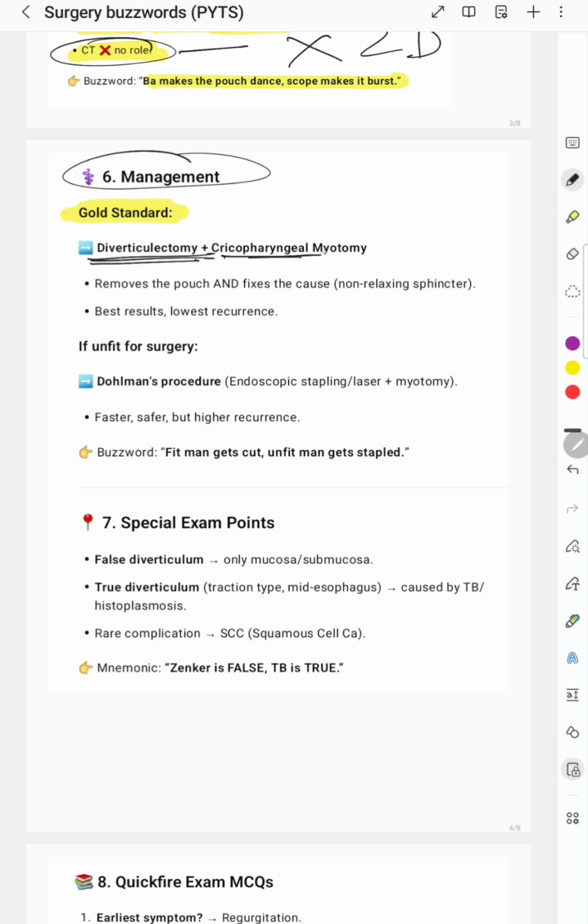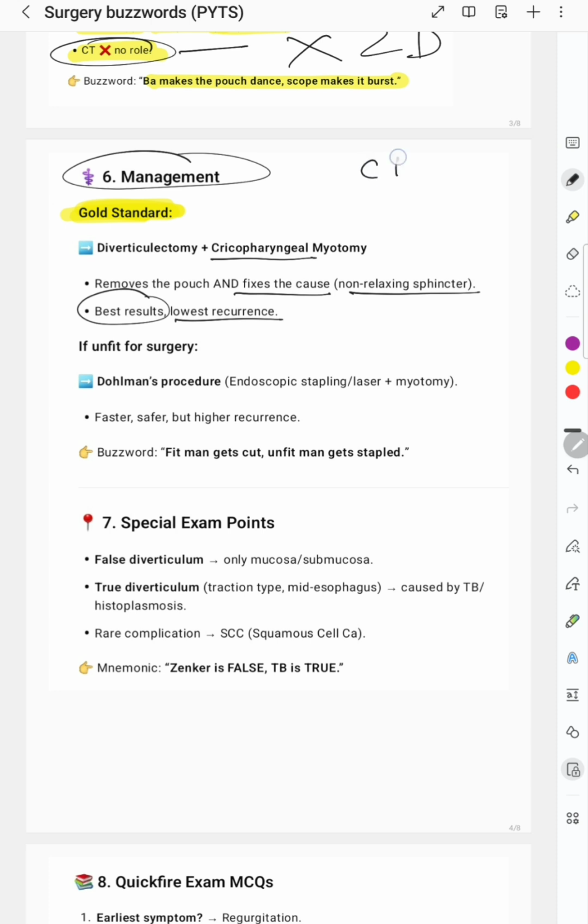Diverticulectomy and cricopharyngeal myotomy. So with diverticulectomy and myotomy, we are removing this pouch and fixing the cause. The cause is what? This cricopharyngeal muscle. Why? Because it was not relaxing, so we are fixing the cause, this non-relaxing sphincter, and it has the best results and lowest recurrence. This we have to remember.